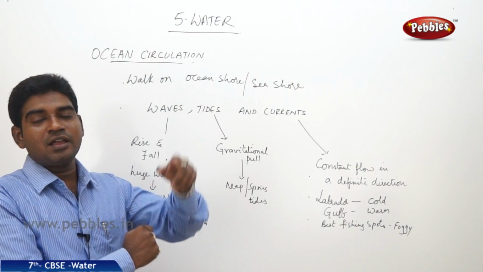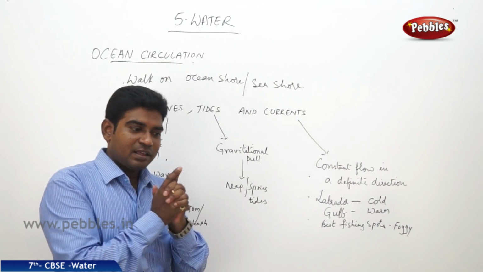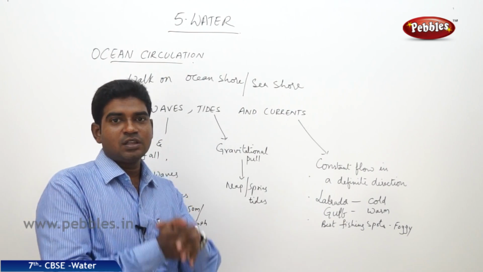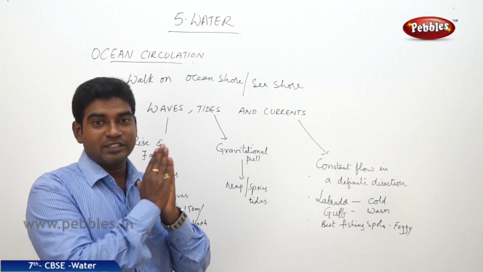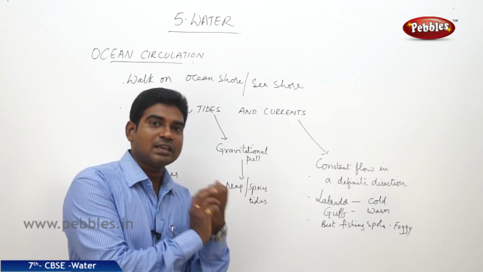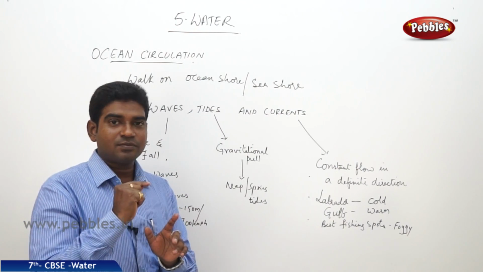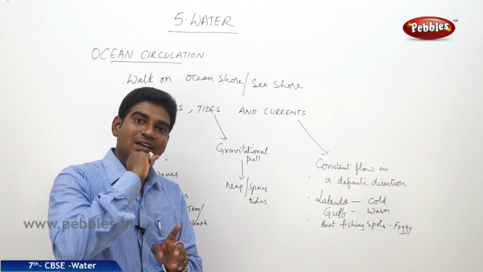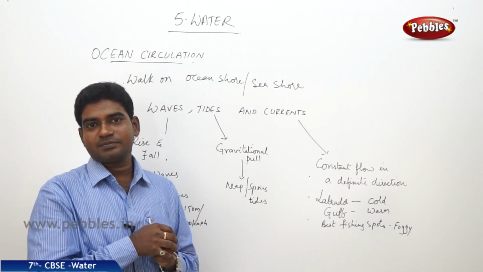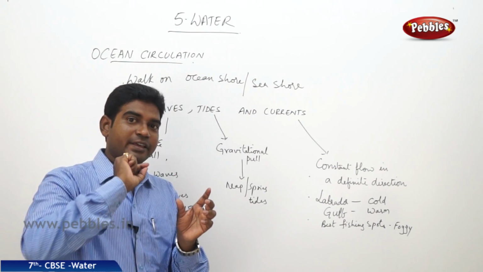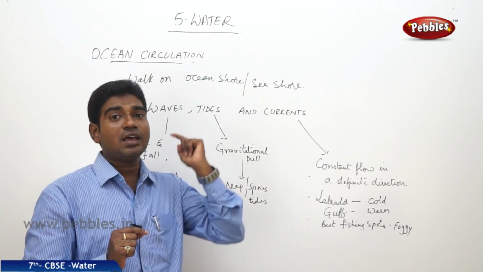Here we need to go back to the basic fundamentals of the earth solar system. We have the sun, we have planets, and we have moons. The sun is at the nucleus. All the planets rotate around themselves and rotate around the sun on a fixed path known as orbit. So when earth is rotating around itself, the moon is rotating around the earth. The moon is the first natural satellite for any planet. So the moon is rotating around the earth, and the earth is rotating around itself and around the sun.